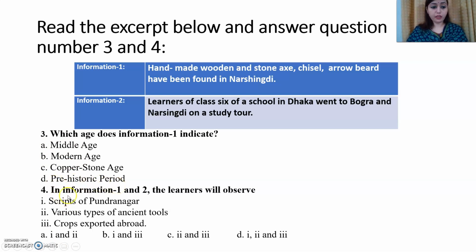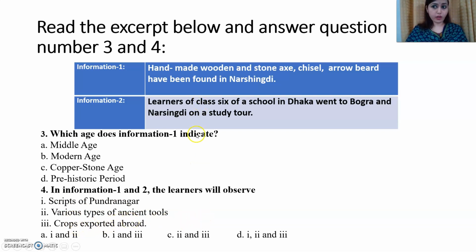Number 4, see. In information 1 and 2, the learners will observe scripts of Pundranagar, various types of ancient tools, then crops exported abroad.